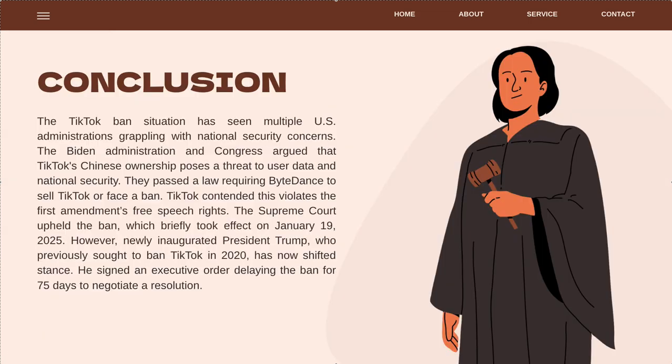So here are the key takeaways for this cyber chat. The US government cited national security concerns and required TikTok's Chinese parent company to sell the app or face a ban. This decision was upheld by the Supreme Court and briefly enforced on January 19, 2025. Newly inaugurated President Trump reversed his earlier push to ban TikTok in 2020 and signed an executive order delaying the ban for 75 days to seek a resolution. And this is a great topic for our data privacy class due to its controversial topic on data privacy in the government and social media.